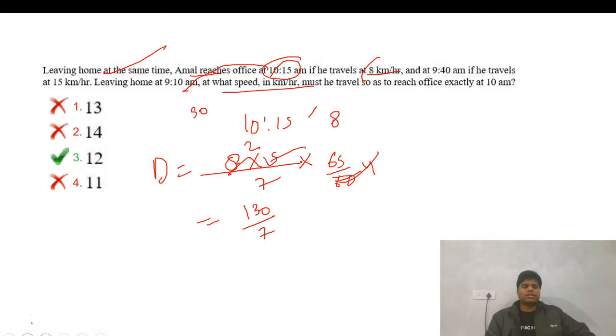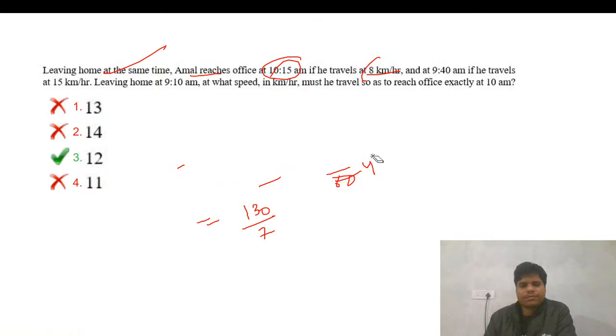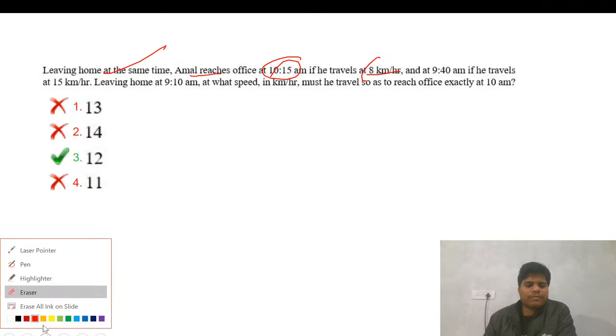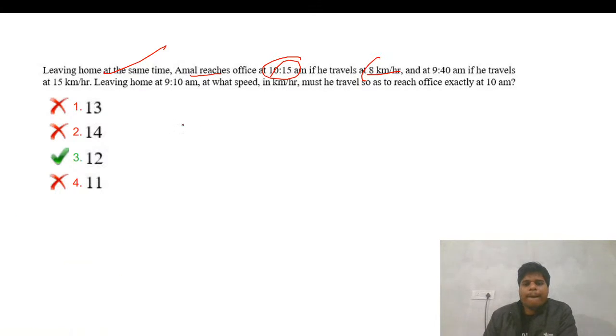So what we can do, just a second, let me read the question again. I think we can find the distance. If we get the distance, then we have the time. Suppose at time t he starts, then he has to reach at 10.